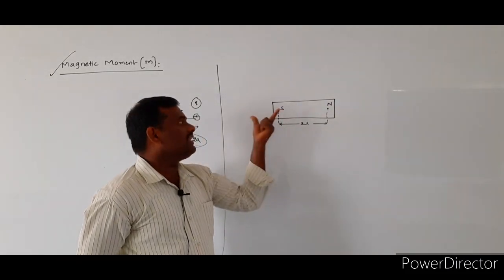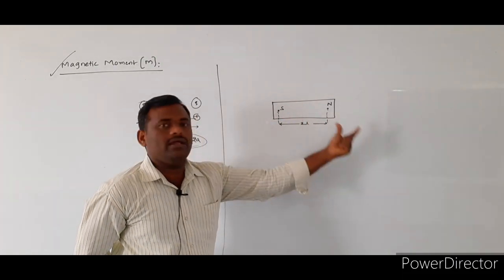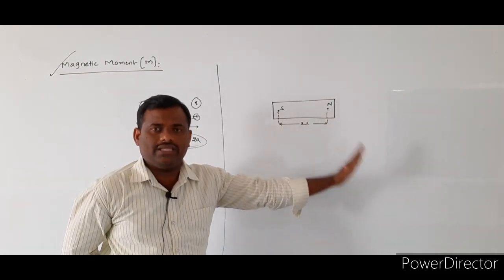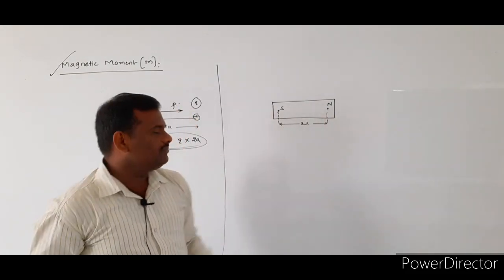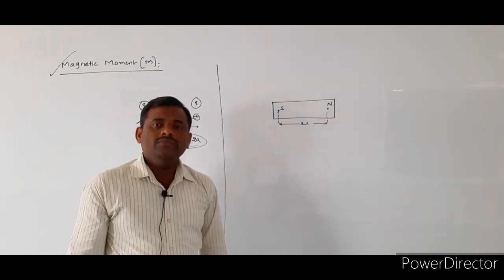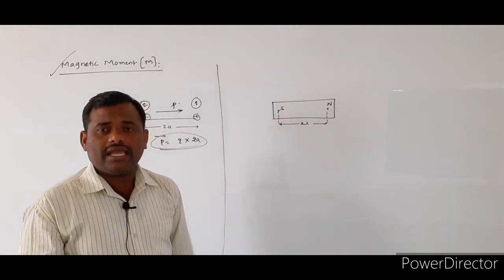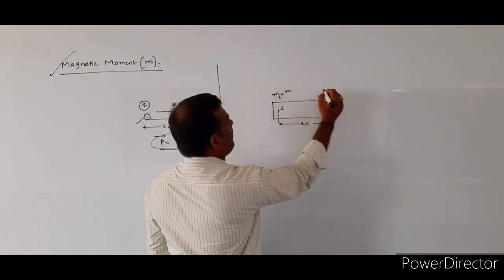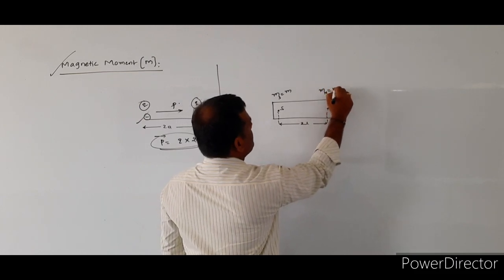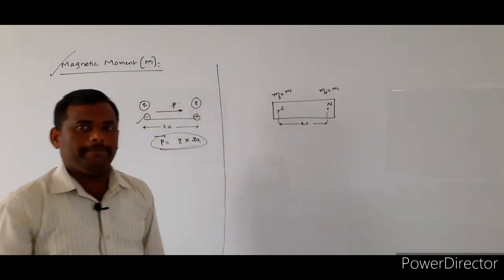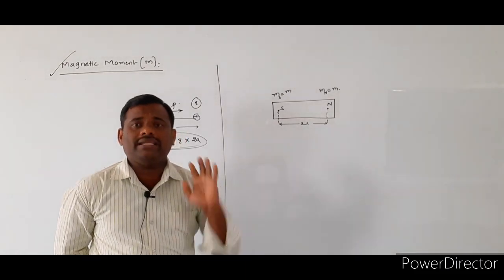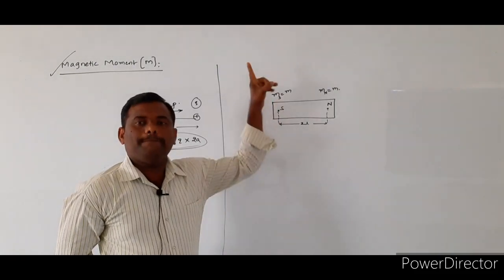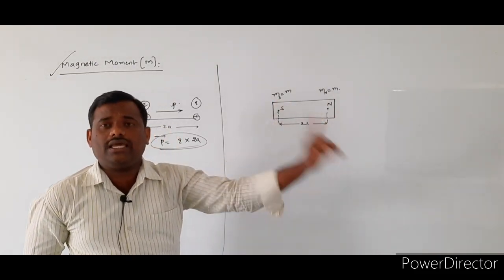So in the diagram, the distance of separation between the south pole and the north pole is mentioned as 2L. This is the distance of separation between the south pole as well as the north pole. And just now we told that if you take any one bar magnet, the pole strength of the south pole as well as the north pole will remain the same. The pole strength of the south pole must be equal to the pole strength of the north pole.